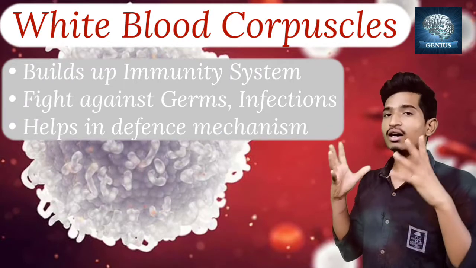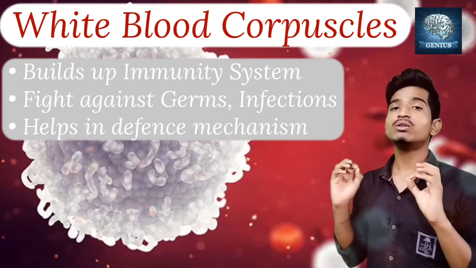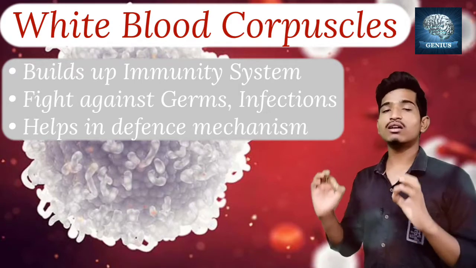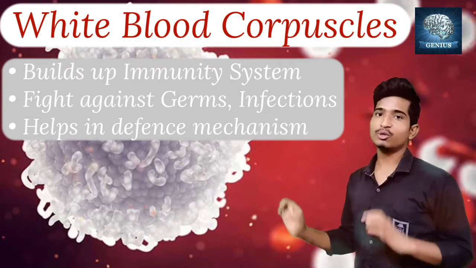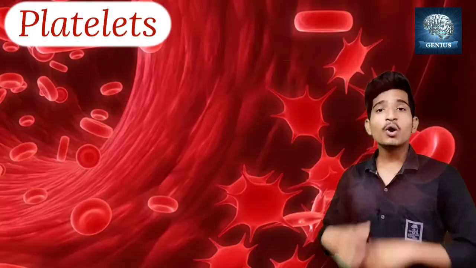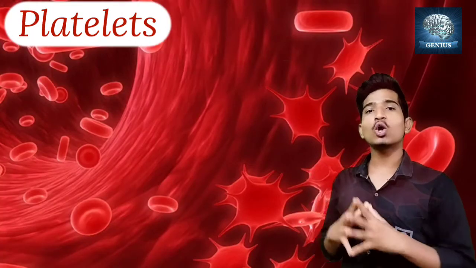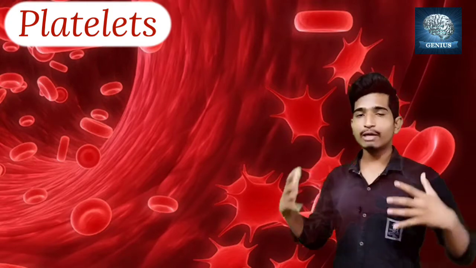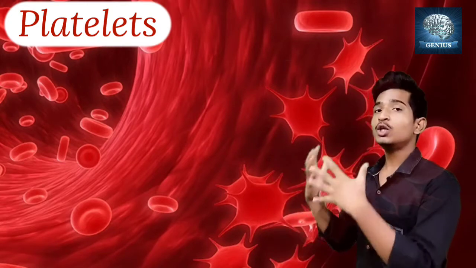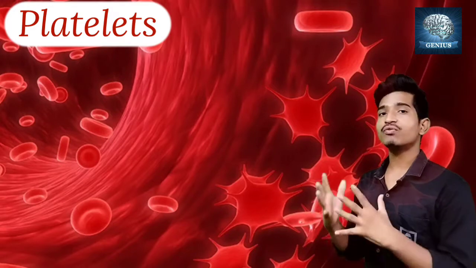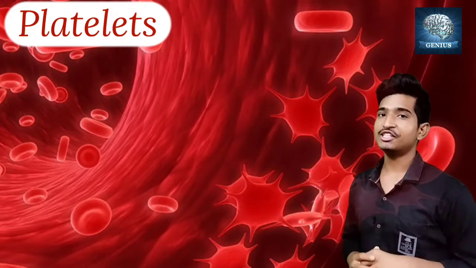So the main function of the WBC is defense. They will defend, they will fight against the germs. That's it. Okay guys, let us discuss everything about the platelets. See guys, this is what we call clotting factors. In the platelets we have a lot of clotting factors. Due to the presence of those clotting factors, we are able to clot the blood.